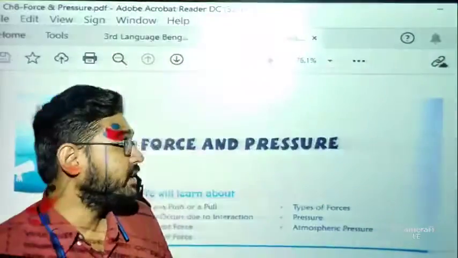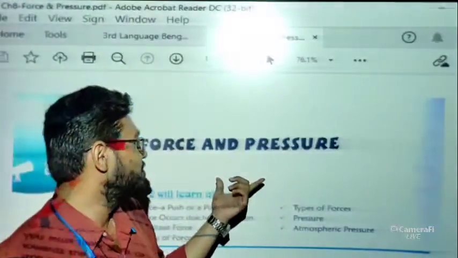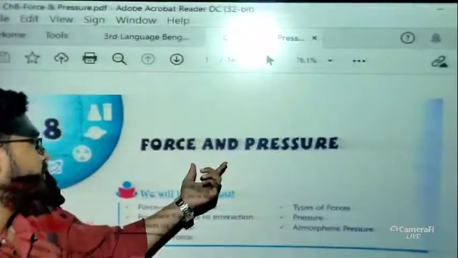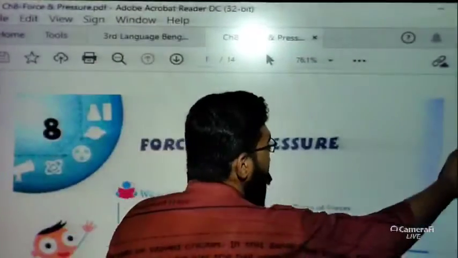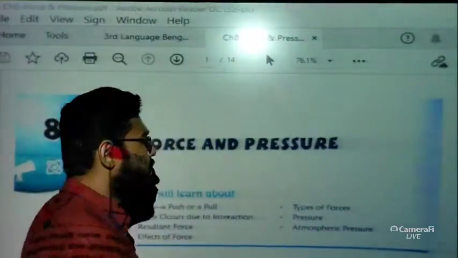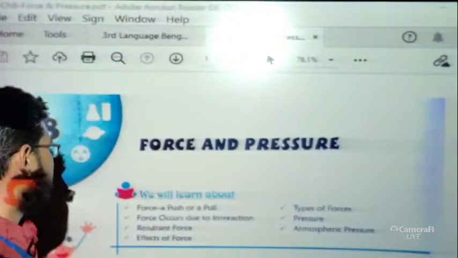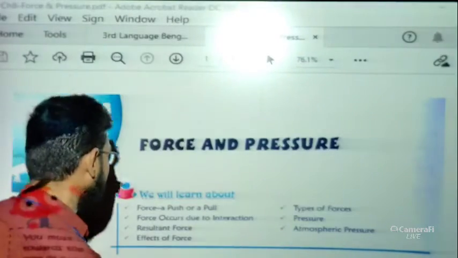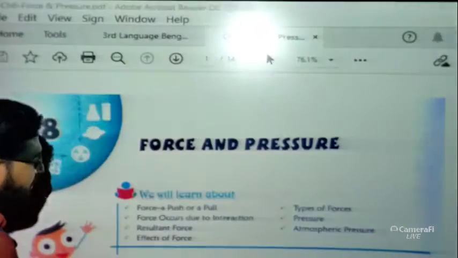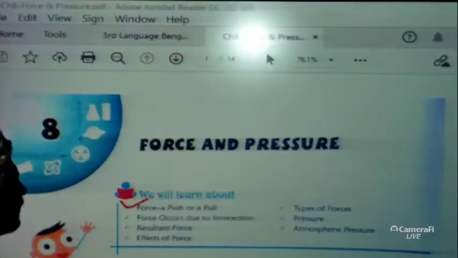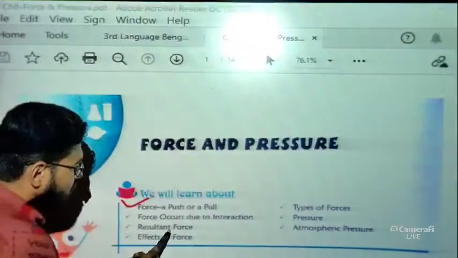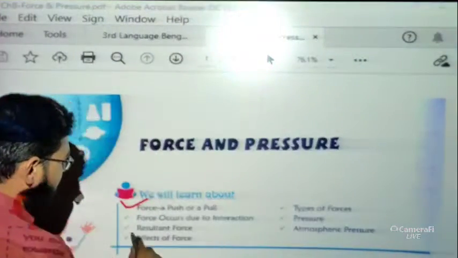So today we are going to start this chapter, which is called Force and Pressure. Okay. So in this chapter, what are the terms that we are going to discuss? Let me tell you what we will learn. Basically, in this chapter we will discuss force, whether it is a push or pull. Now, force occurs due to interaction of which?